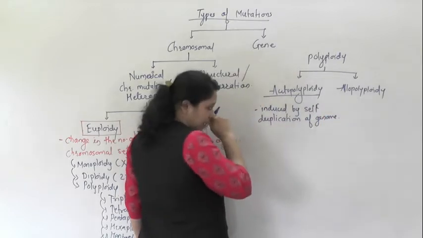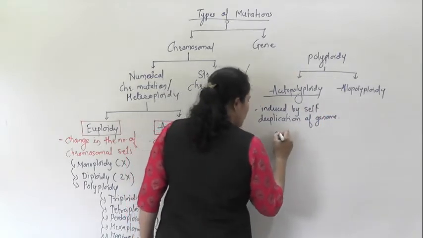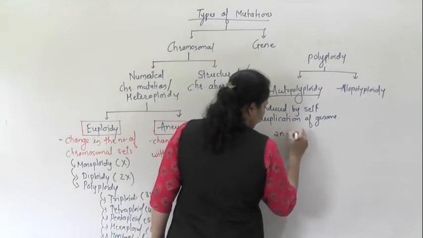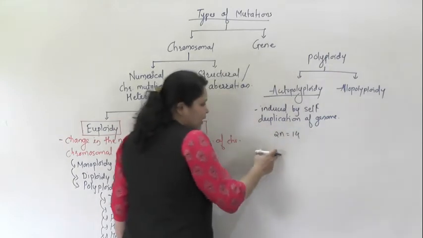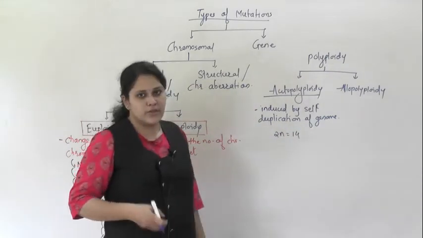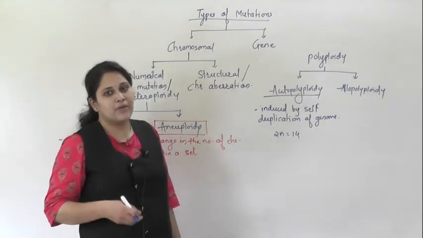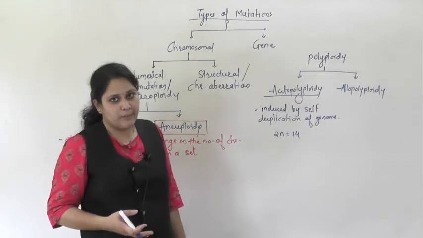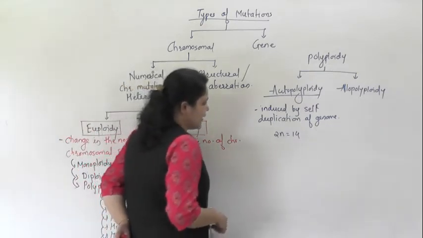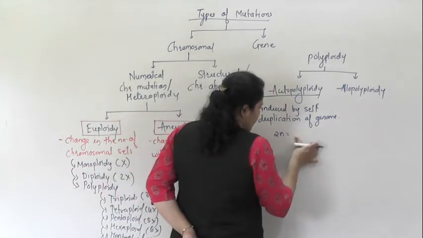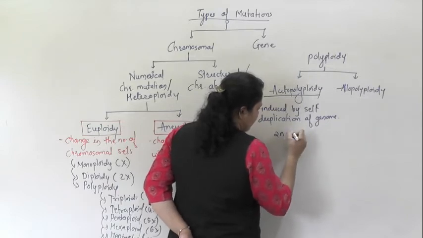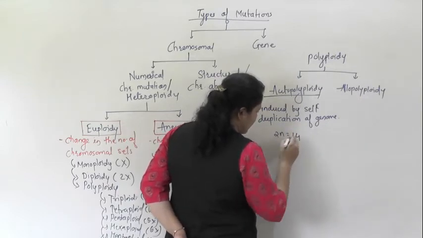Suppose there is a plant whose 2n number is 14, and we want to make that plant hexaploid or octaploid. What do we do in that case? Suppose it has 14 chromosomes.